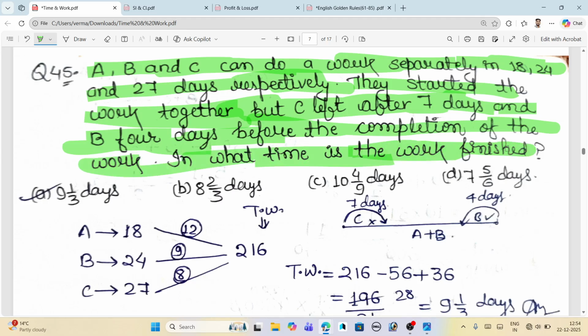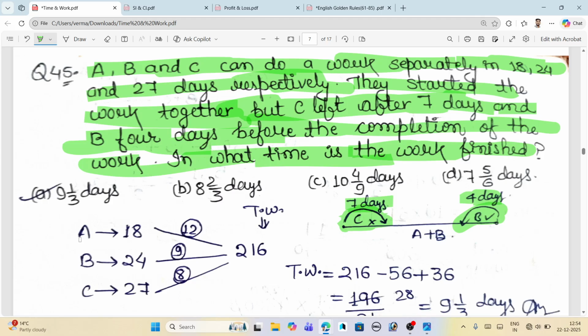So how we can solve these questions is that we just have to understand the diagram and see what is written here. C only does the work from the beginning for 7 days, and B left the work 4 days before completion. So what's our approach? When C does the work only for 7 days, we leave out C and we add the work done by B.